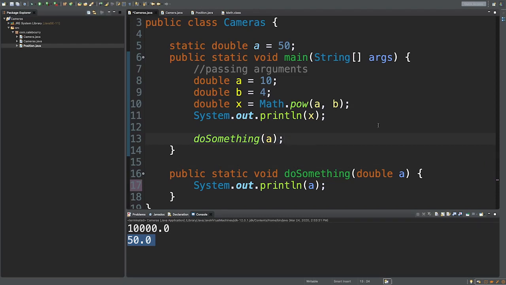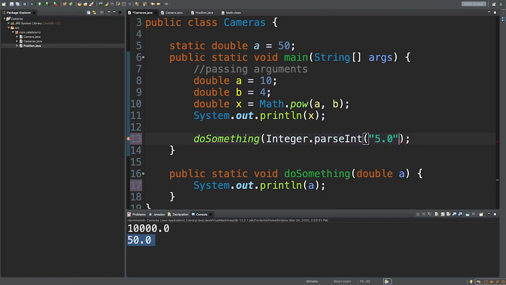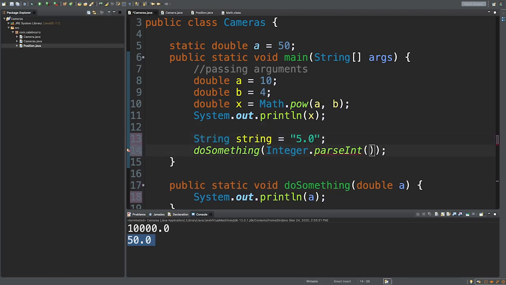Now, the only other thing I wanted to call out in this video is that the type of the arguments and the parameters can be different if there is an implicit conversion from the argument to the parameter. So in this situation, we're taking a double, but it's perfectly okay for us to pass in an integer. We can even pass in a float. But we can't pass in something that obviously doesn't make sense, such as true. There's no implicit conversion from true to double. Or a string, we can't pass in "5.0", unless we did something like Integer.parseInt and then passed in that value, which we could do. So for example, we could have a string and we can pass that in as an argument here.